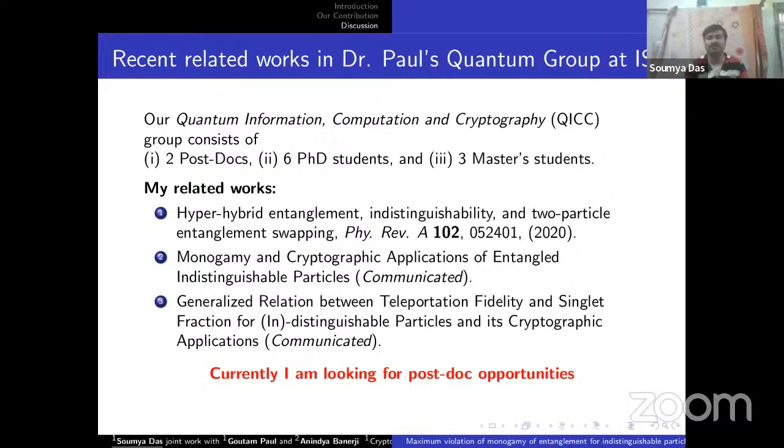This one is hyper-hybrid entanglement, indistinguishability, and two-particle entanglement swapping, published in Physical Review A. And these are the 2 papers currently communicated: monogamy and cryptographic application of entangled indistinguishable particles. Here we show some cryptographic application of this indistinguishable monogamy, and the generalized relation for teleportation fidelity and singlet fraction for distinguishable and indistinguishable particles, and its cryptographic application.